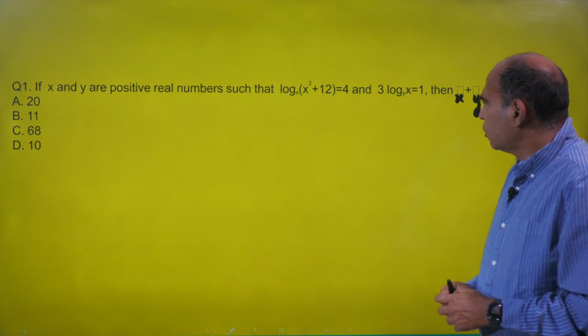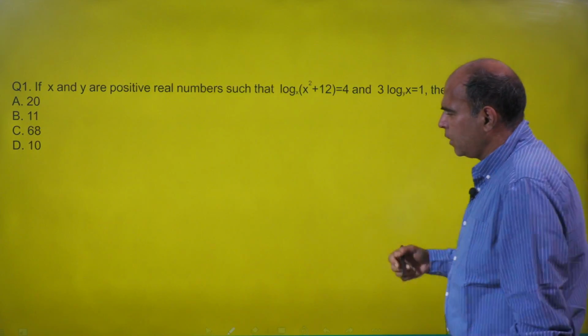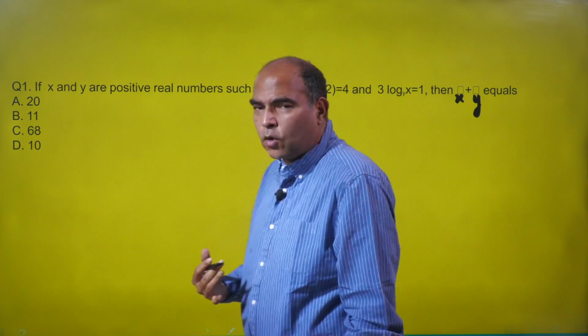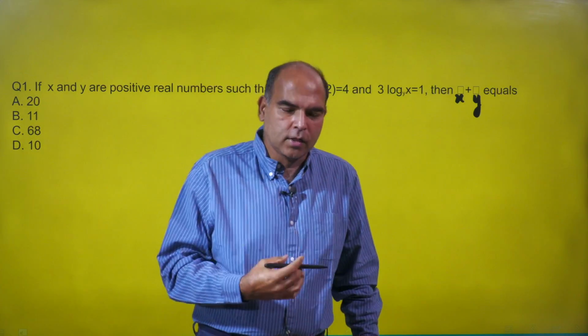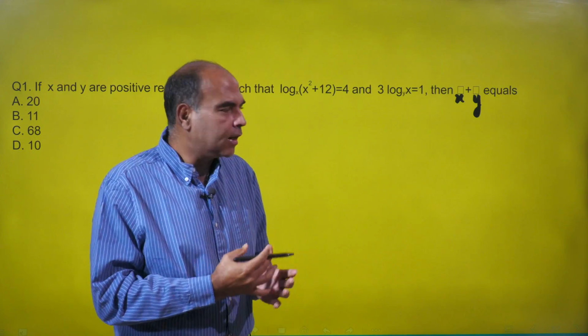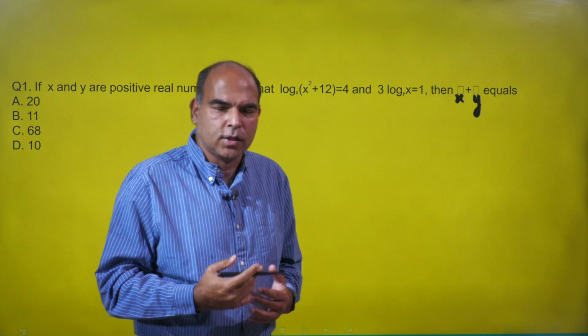The first trigger, and all questions in quants are always done through triggers inside the question. The question tells you what to do; you have to just obey it.